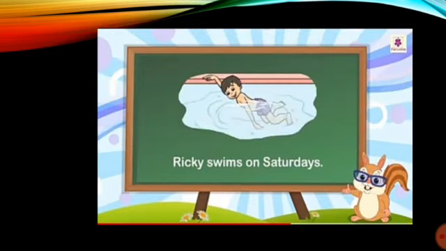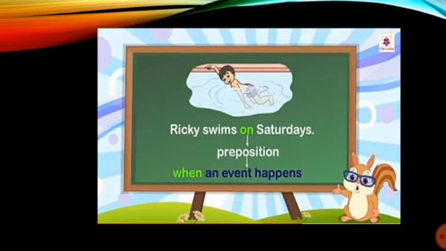Like Ricky swims on Saturdays. Here on is the preposition. It shows when an event happens. So when does Ricky swim? On Saturdays. So on is the preposition of time.